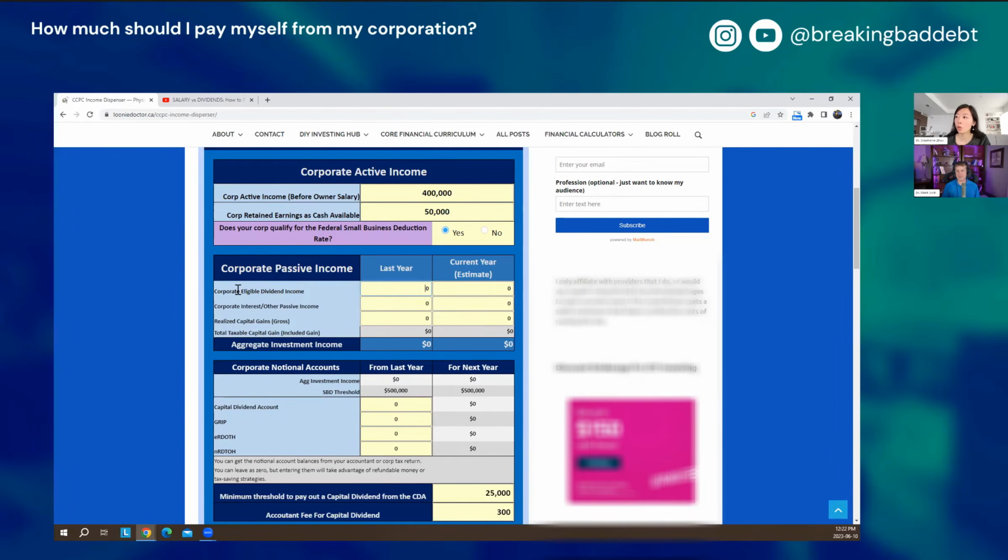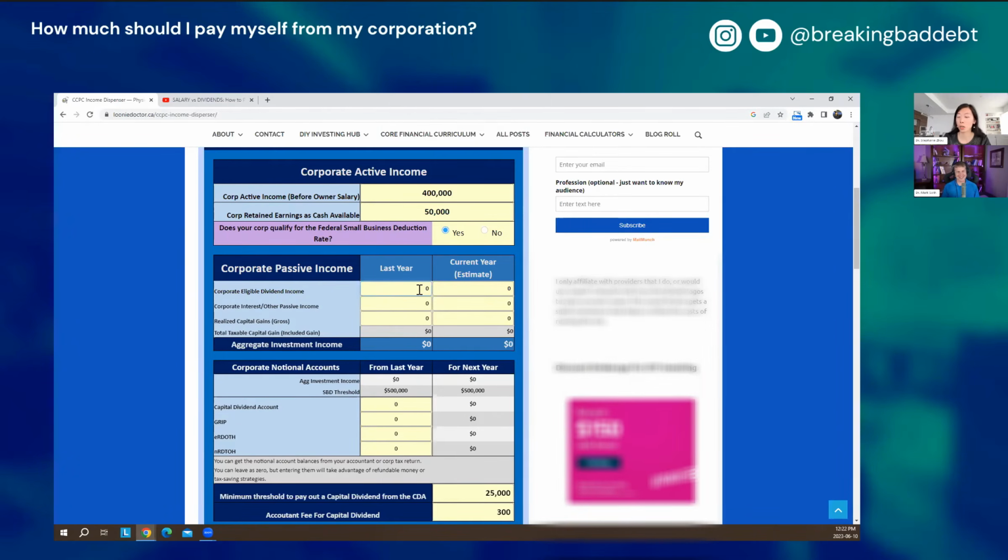Gotcha. In one of our previous videos, the one that compares the different asset allocation ETFs, you had talked about the corporate class ETF products from Horizons, which don't actually generate any eligible dividend income. So for folks who are investing in those in their corp, they would probably leave the section as 0, right? Yeah, it makes it very simple. Okay, sounds good. There are other risks with those corporate class ETFs as well. Yes, which we touched on in that video as well.